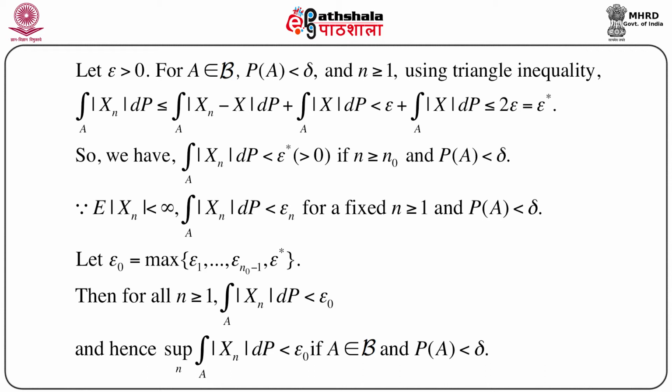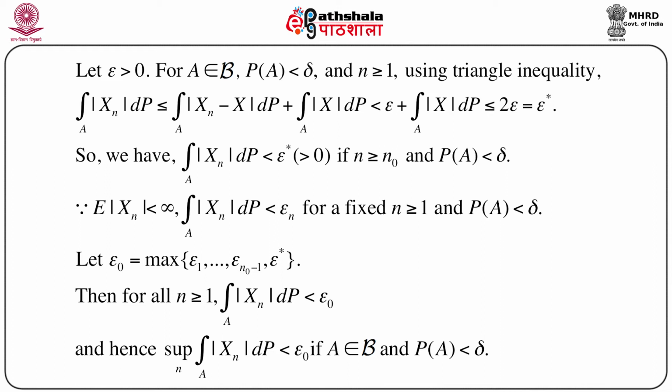That means we can find an n naught, depending maybe on epsilon and maybe on delta, so that this condition, the integration of |xn| dP over A less than epsilon star, will hold, provided n is greater than or equal to n naught and probability of A is less than delta.